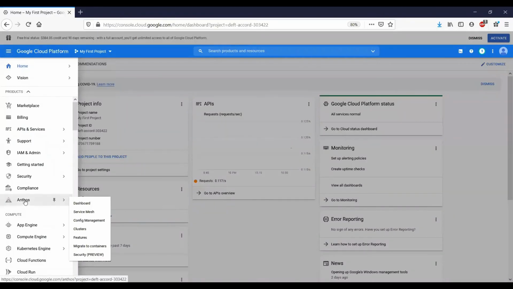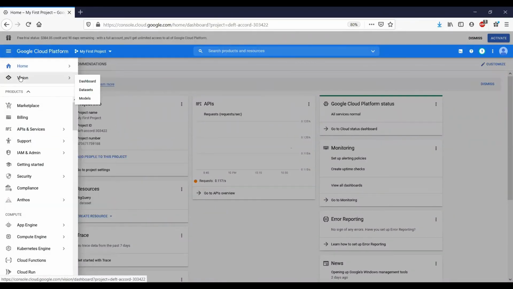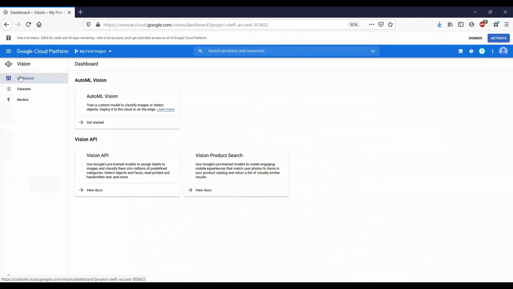So here I am in my GCP console, and I'm going to go ahead and navigate to the Vision API. And you'll remember that you have to explicitly enable this API. It's turned off by default. And you do that in this API section here, and we had already done this earlier.